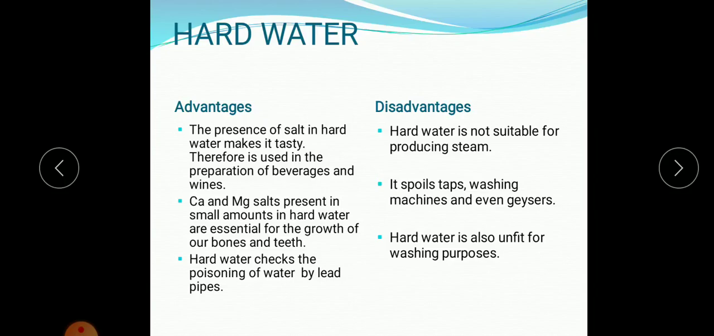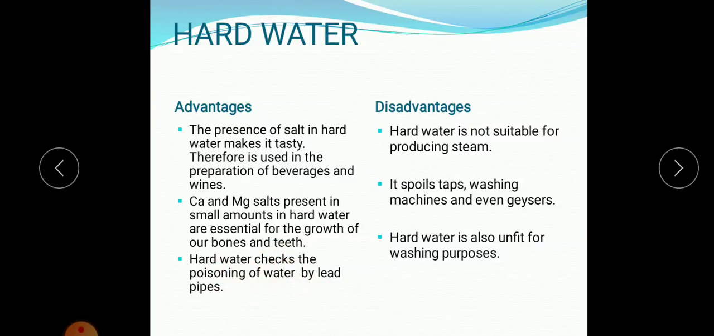Okay, next we'll see what are the advantages and disadvantages of hard water. Okay, so the first advantage is that the presence of salt in hard water makes it tasty, therefore it is used in the preparation of beverages and wines. Second advantage is calcium and magnesium salts present in small amounts in hard water are essential for the growth of our bones and teeth. Next, hard water checks the poisoning of water by lead pipes. So hard water also does not allow lead poisoning.